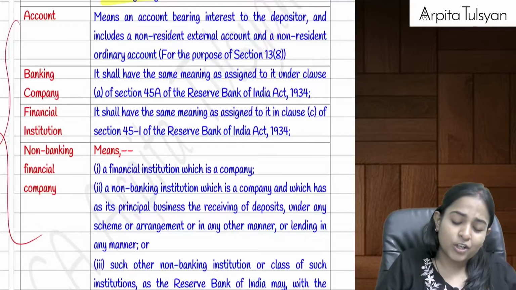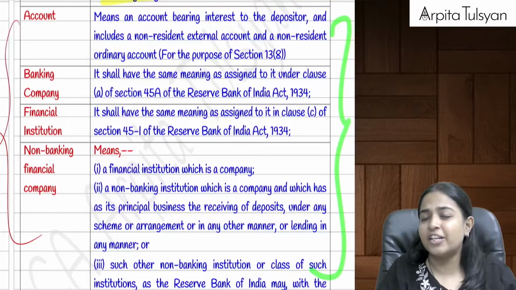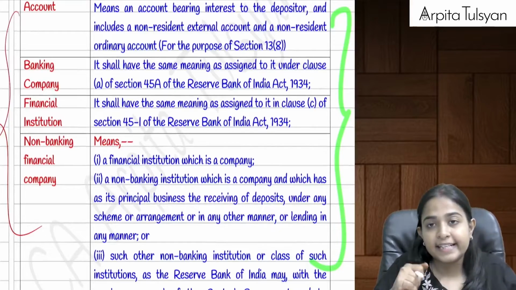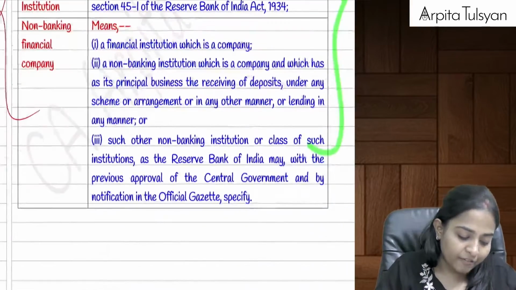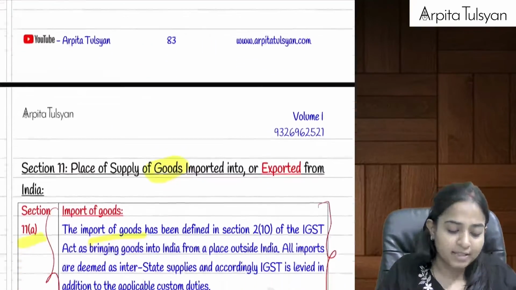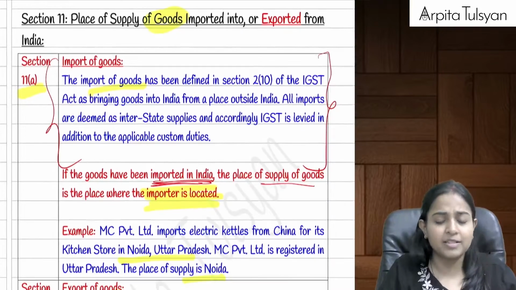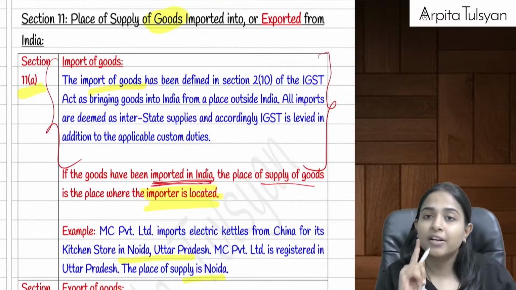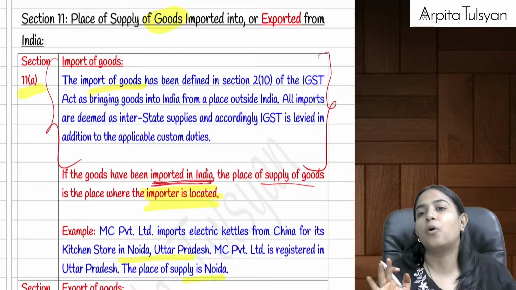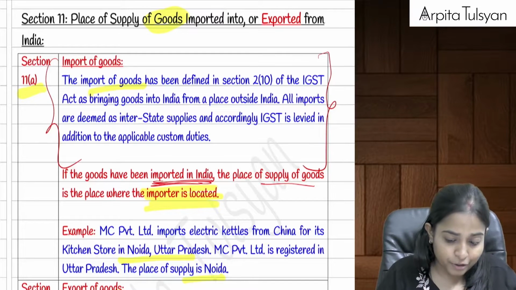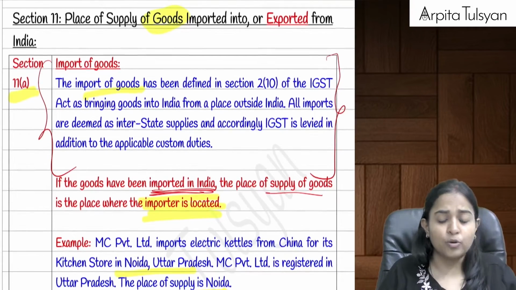Right? Then these are some basic general definitions. You can just ignore them, at least now for the purpose of revision. If you have done it once during your studies, that much is sufficient. The export of service definition is to be remembered anyhow. Now let's go to the next section, everyone.